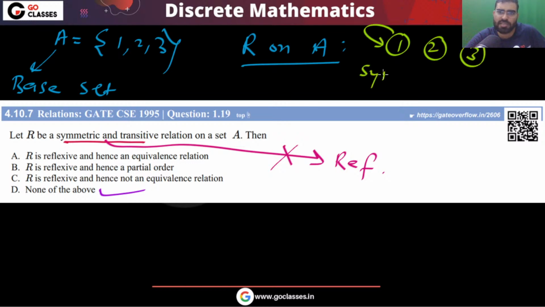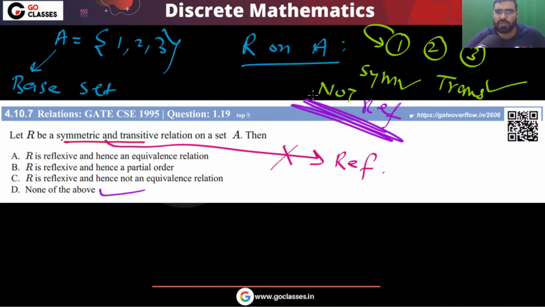So you can note this is symmetric, this is transitive, but this is not reflexive. So definitely it may not be reflexive. So the answer is going to be option D. The relation may not be reflexive.